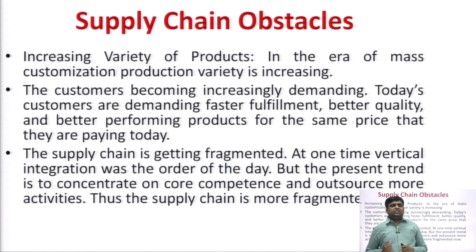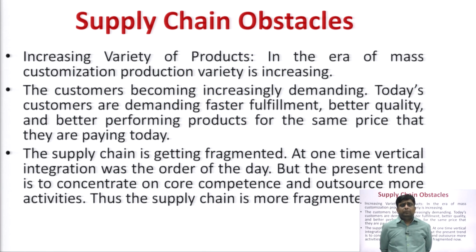The supply chain is getting fragmented today. Why fragmented? Because you are focusing on your core competency. Earlier there was vertical integration. What is vertical integration? Like I am a car company, so I will make all the products, all the raw material myself, and after that assemble it, and then I will have my retail outlets, and from there I will sell the product to the customer directly. So this is vertical integration, but nowadays companies are much more focusing on their core competency.